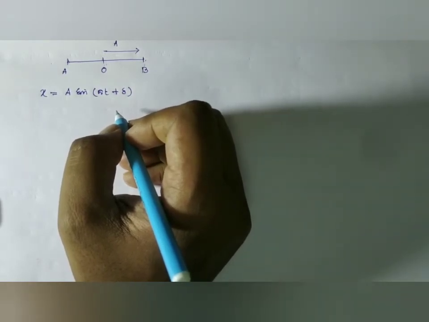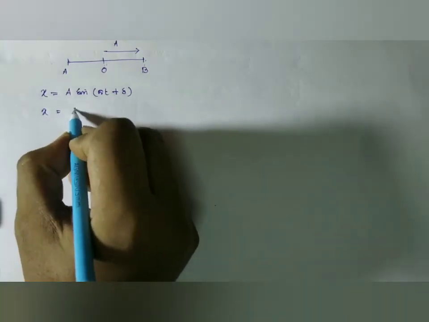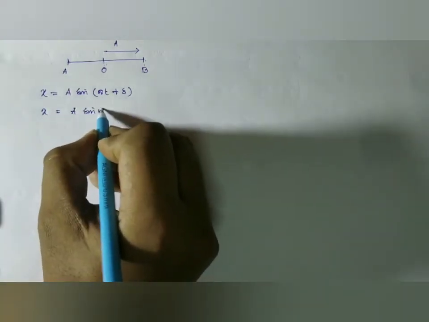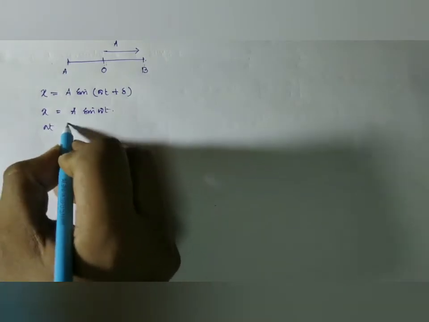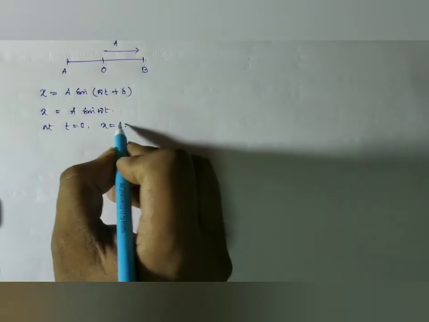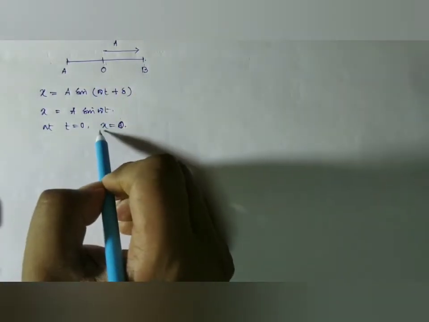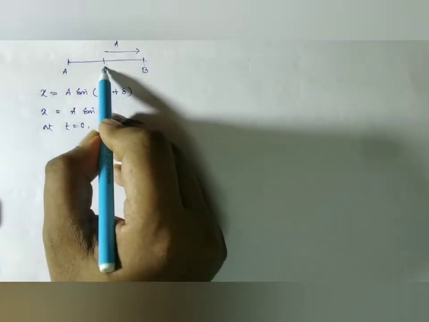If we take the initial phase as 0, then we can write x equal to A sin omega t. At t equal to 0, x is equal to 0. That means at time t equal to 0, the body starts its motion from the equilibrium position.